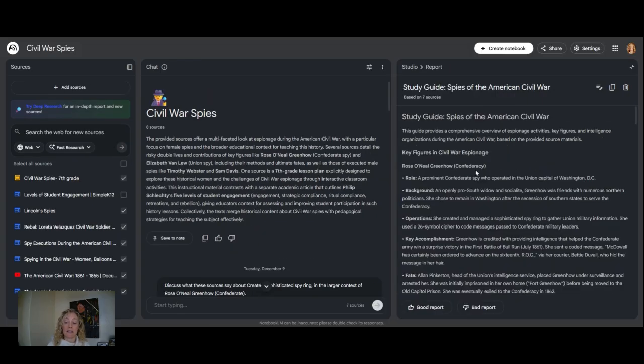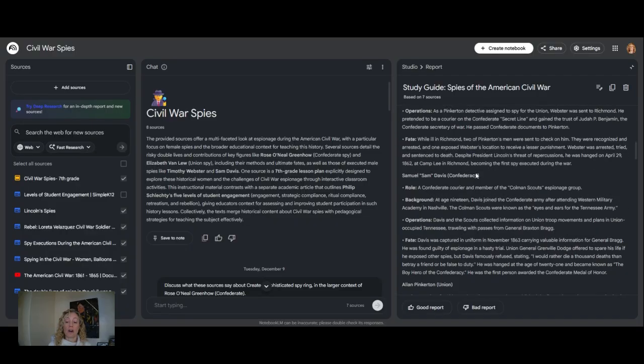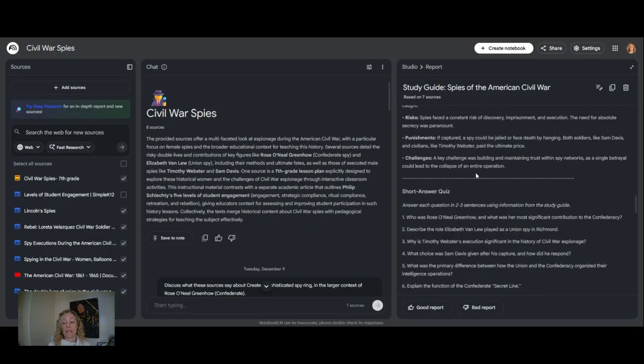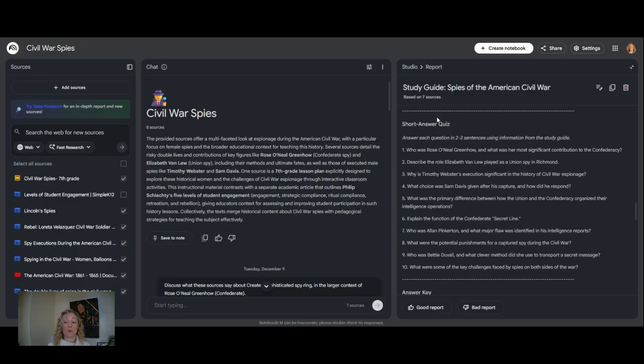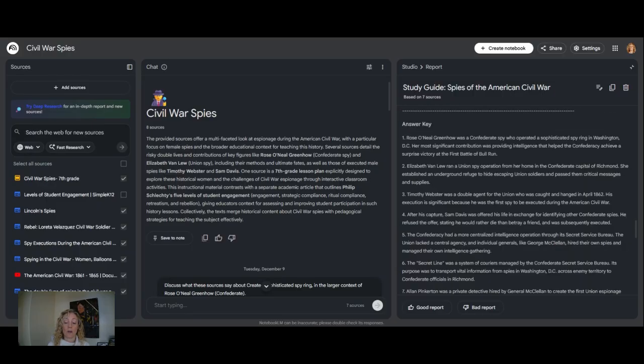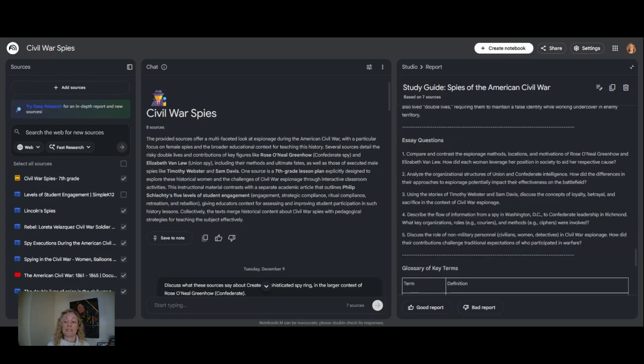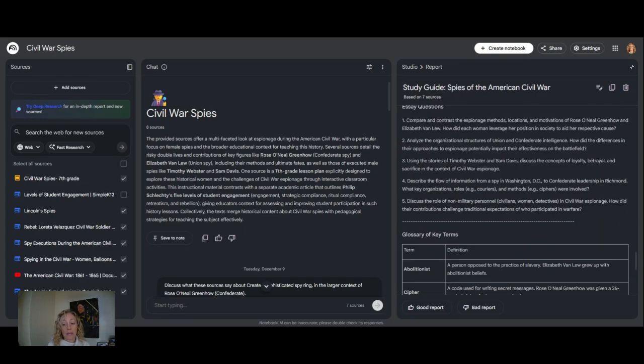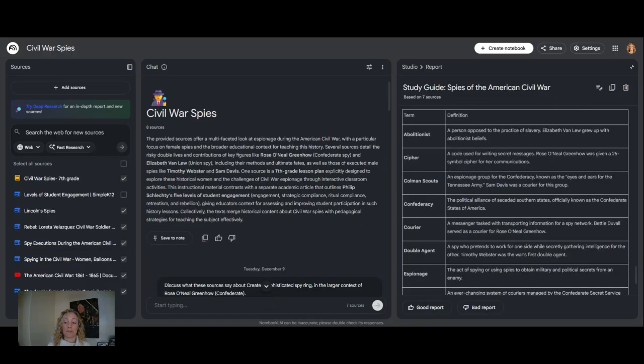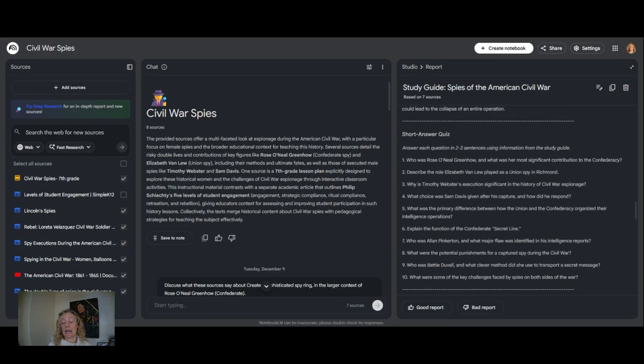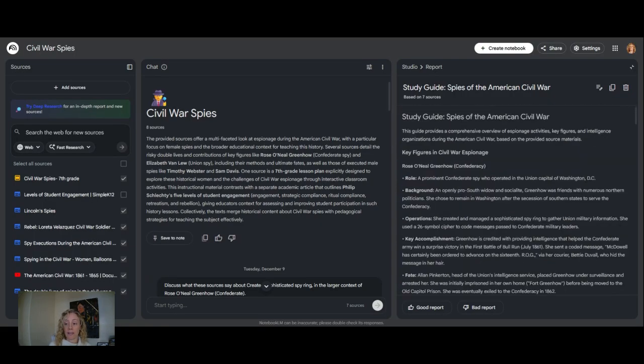So here's the study guide. It's giving you some information, putting it all together in sort of an outline so that we can have all that information. You'll see the short answer quiz. There's a short answer quiz here as well to review the information. Possible essay questions to help them think about it in terms of a writing assignment, a glossary of key terms. So this is a really amazing item, especially if you're creating a new lesson plan. You can create this study guide and share it out with the students so that they have all of these key items without having to spend an extraordinary amount of time creating these elements separately.